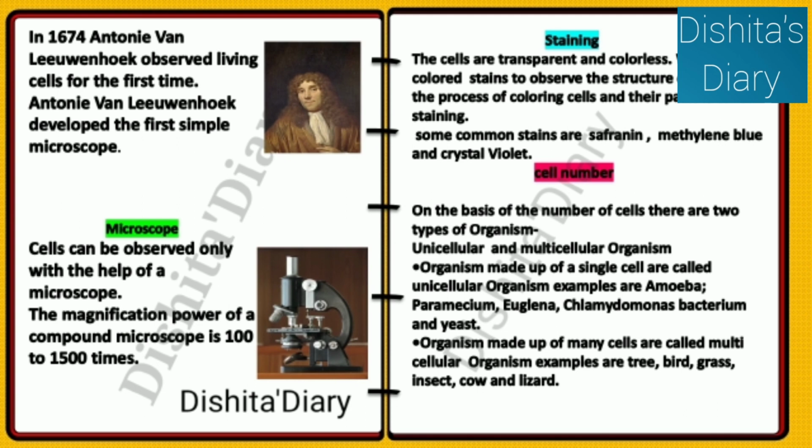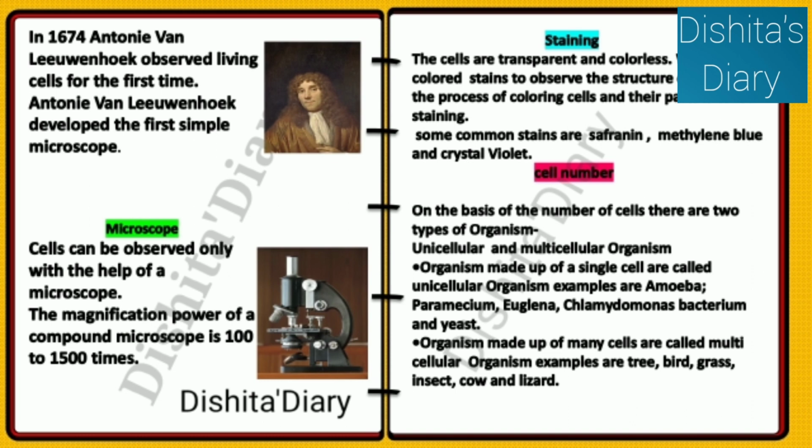Cell number. On the basis of the number of cells, there are two types of organisms: unicellular and multicellular organisms. Organisms made up of a single cell are called unicellular organisms. Some examples of unicellular organisms are amoeba, paramecium, euglena, chlamydomonas, bacterium, and yeast.